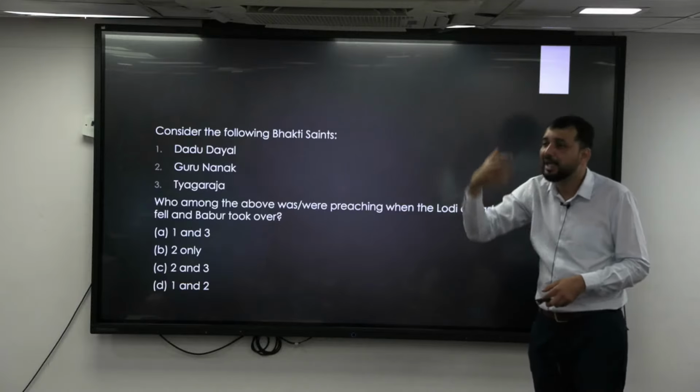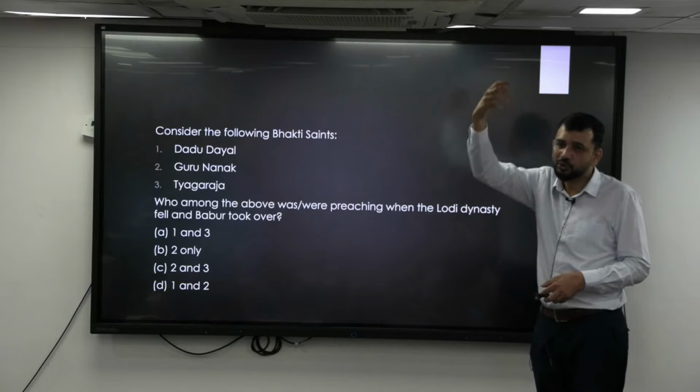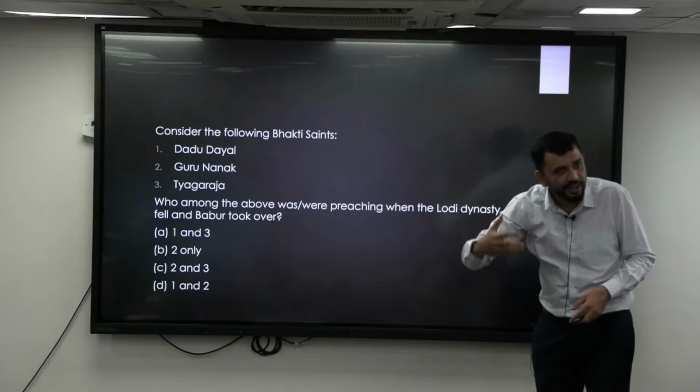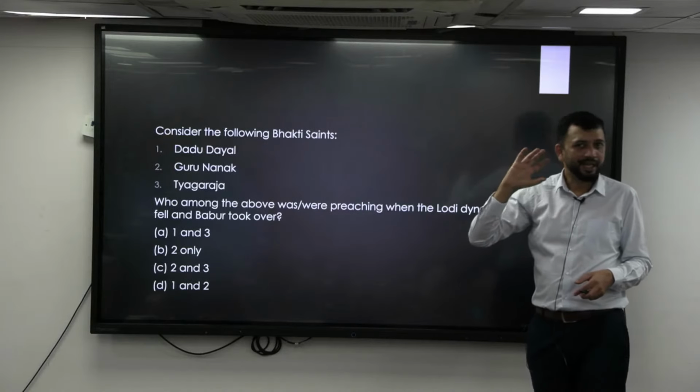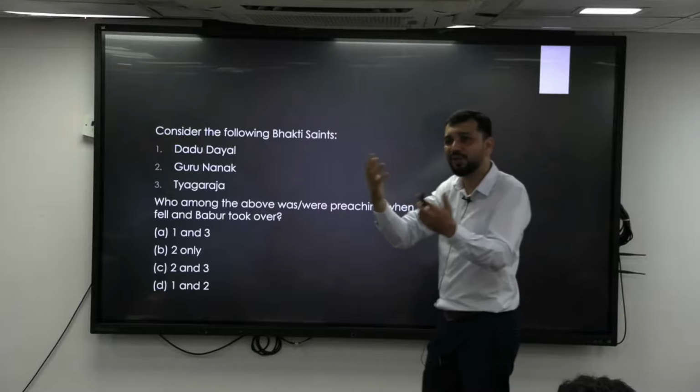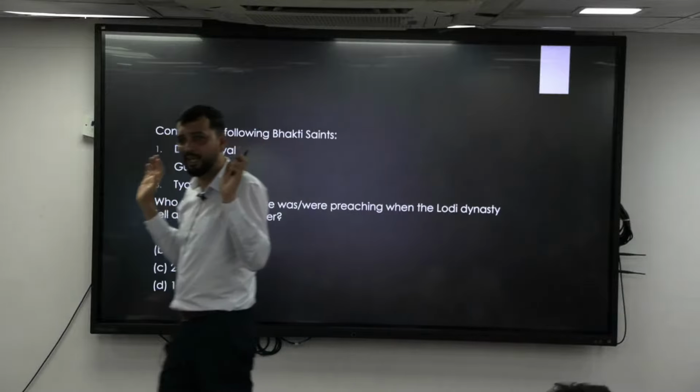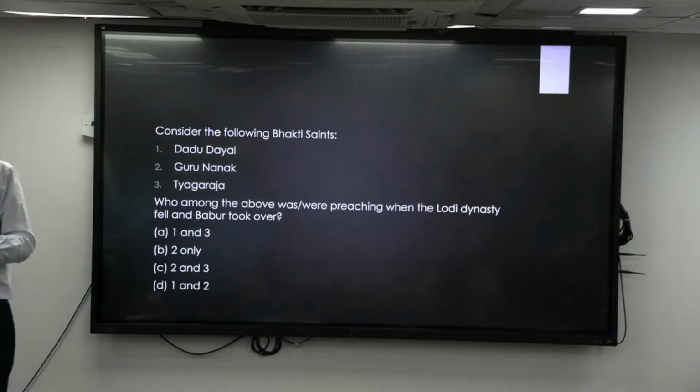Nathapanthis were majorly a part of the Siddhas. So you should know the Siddha tradition, the Nathapanthi tradition. Again, what they are, what their practice is, how they were approaching God. Not in very much detail about the philosophy, but you should have a broader understanding of the Nathapanthis.